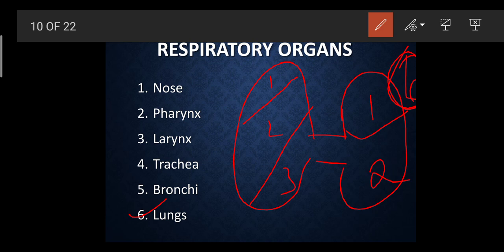The left part is slightly smaller because it has to accommodate the heart in between, because the heart comes out here, right? So that is why the left lung is quite smaller, so that it can accommodate the heart in between.